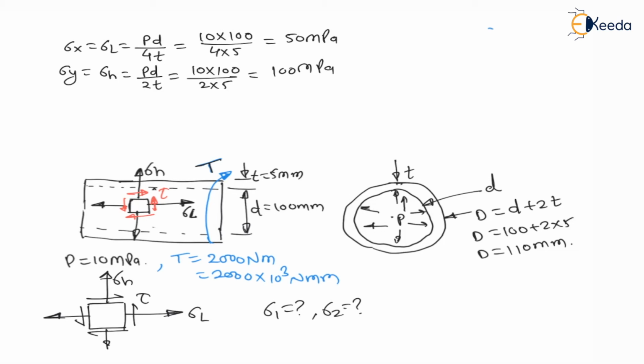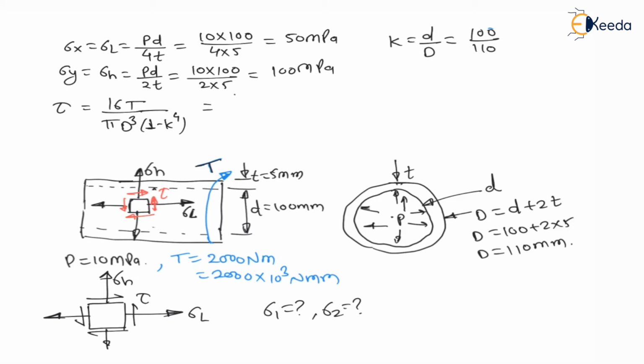And again, the torsional shear stress tau for a hollow cylinder is 16T upon pi capital D cube into 1 minus k to the power 4. This formula we have already derived in previous lectures. Here k is the diameter ratio, small d divided by capital D, which is 100 divided by 110.